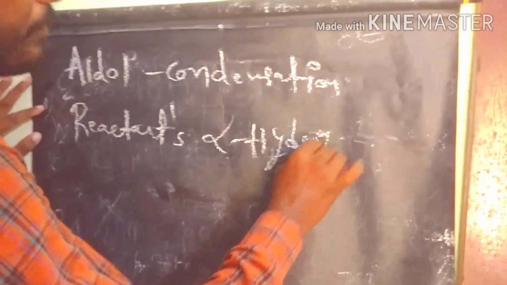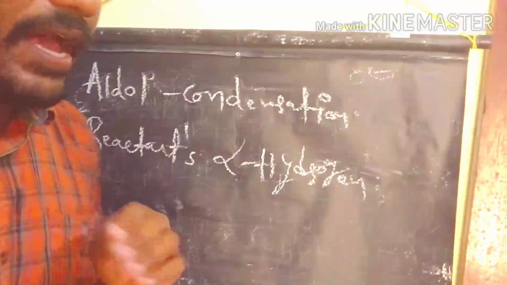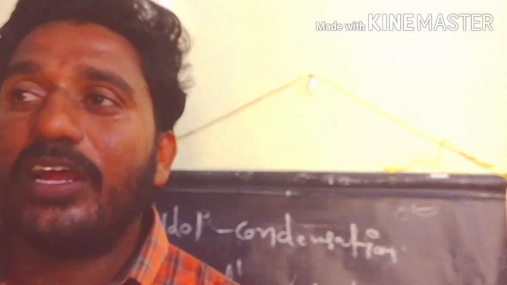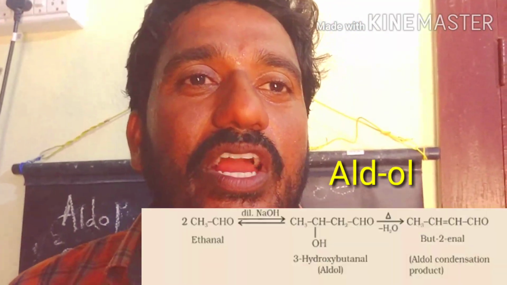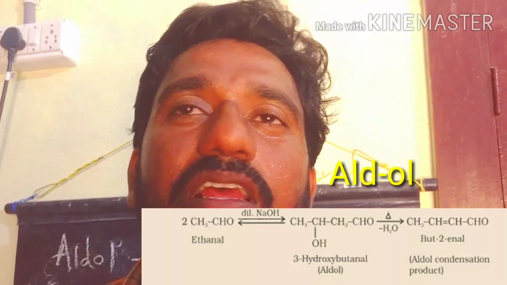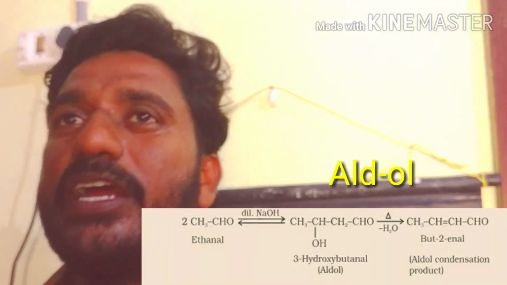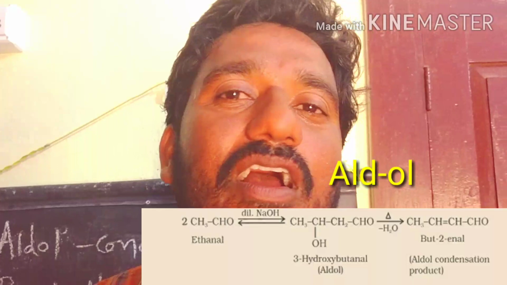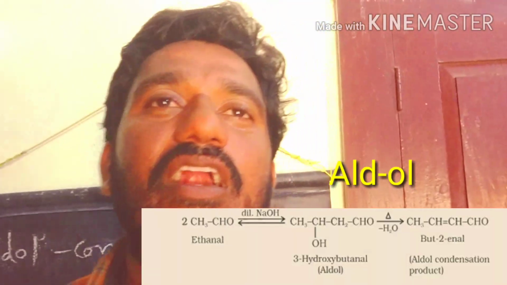The major difference between the Cannizzaro reaction and aldol condensation: in the Cannizzaro reaction, there is no alpha hydrogen present. In aldol condensation, the reactant must have alpha hydrogen. So that is the basic difference between aldol condensation and the Cannizzaro reaction.